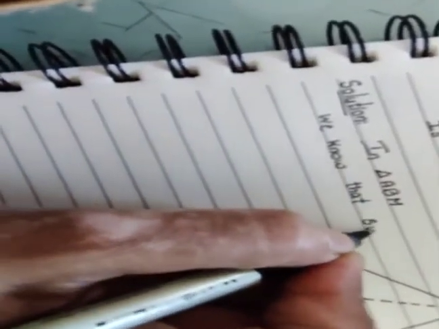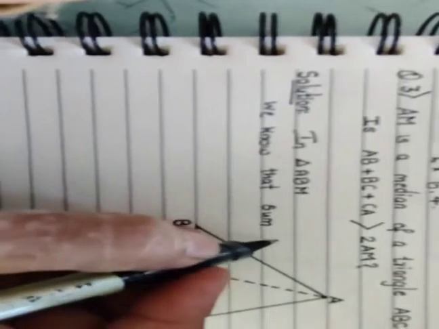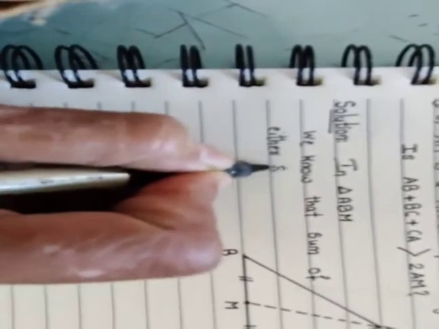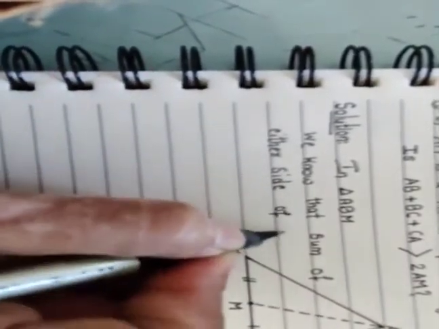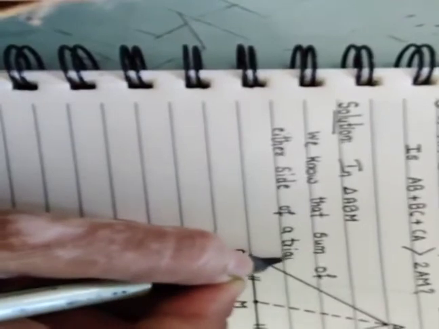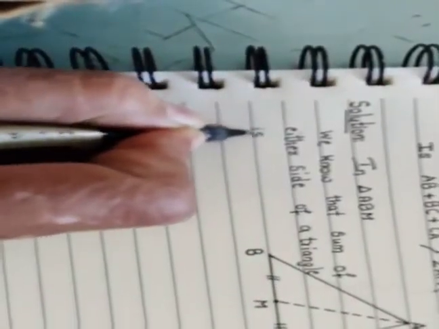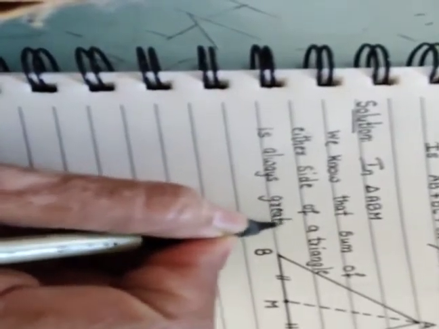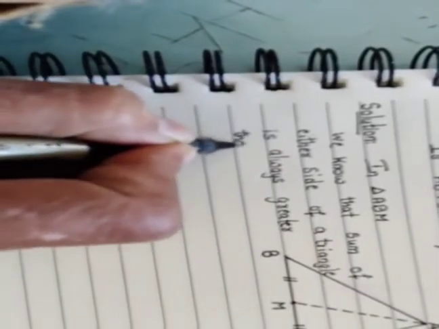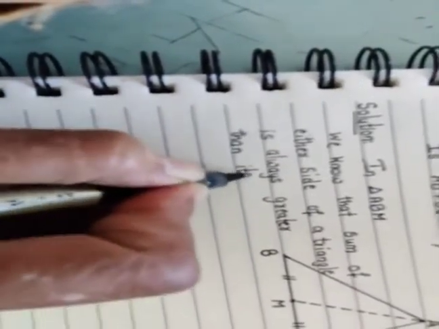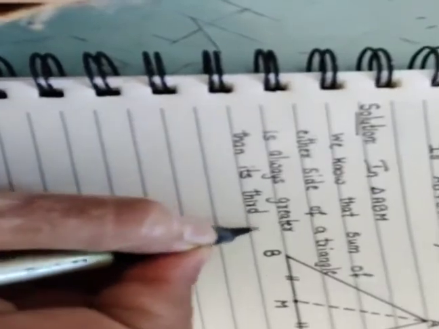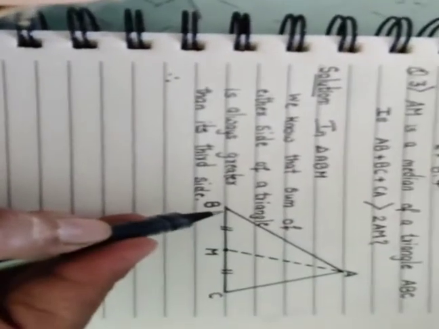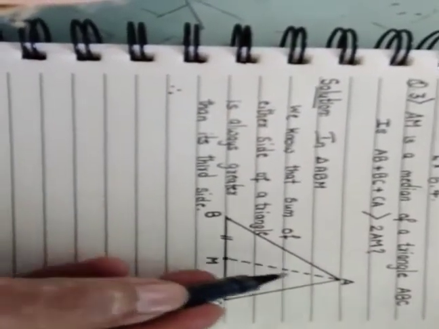We know that the sum of either side of a triangle is always greater than its third side. Therefore, AB plus BM is greater than AM.